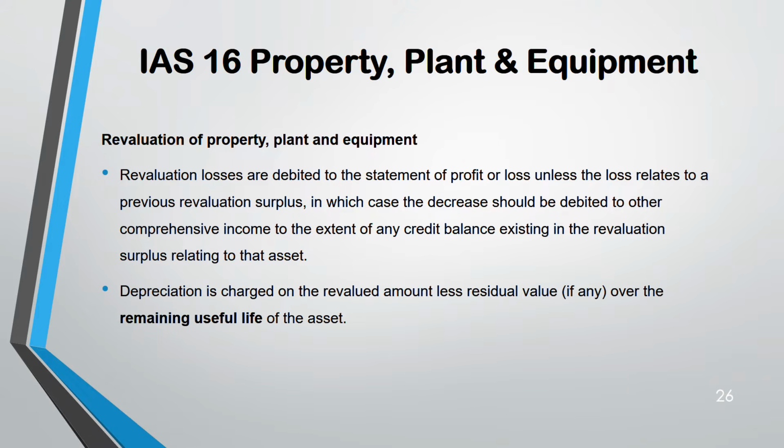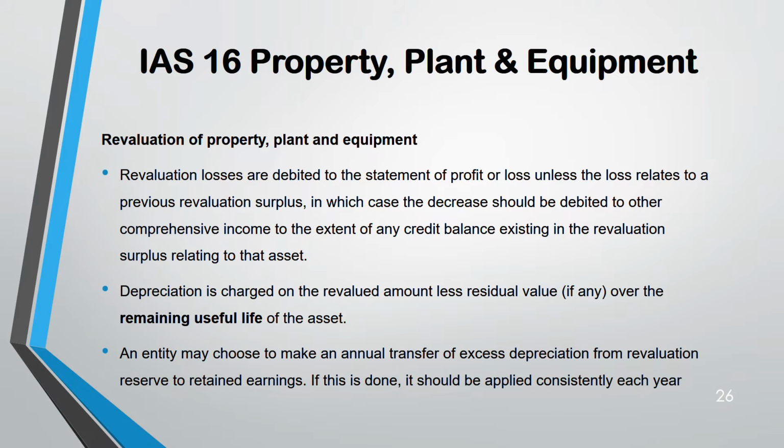Depreciation. On the revalued amount you have to depreciate over the remaining useful life. Because by the time you came to revaluation, let's say the asset was for 5 years and in the second year you revalued, the remaining useful life will not be 5 years now, it will be 3 years. 2 years went by. The entity can choose to transfer the excess depreciation from revaluation reserve to retained earnings. If it is done, every year you have to do it.